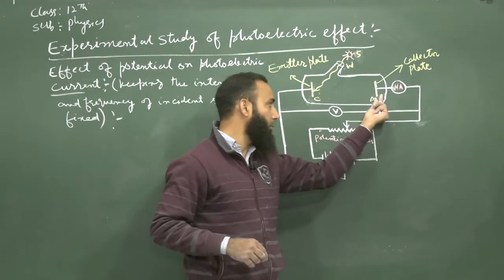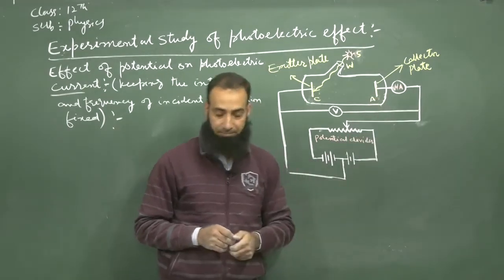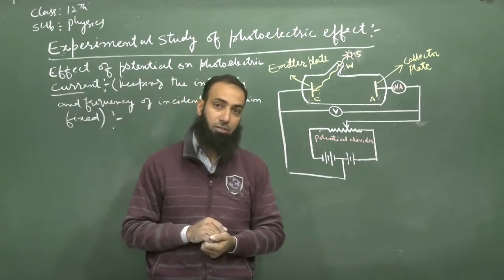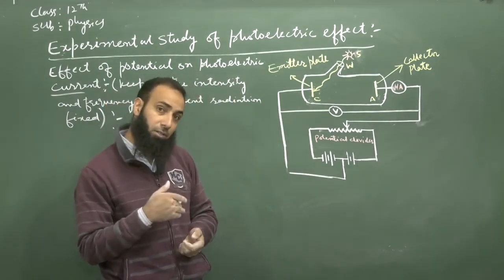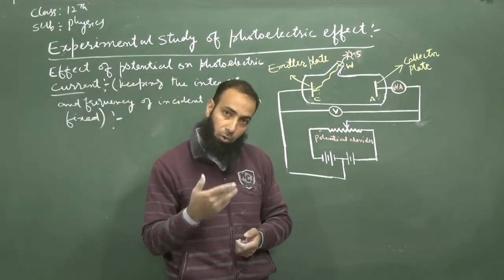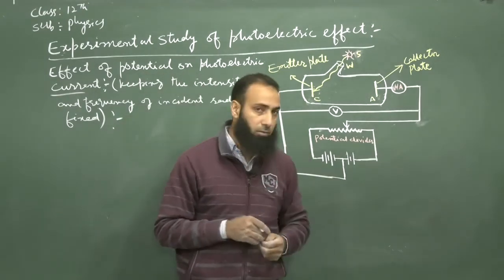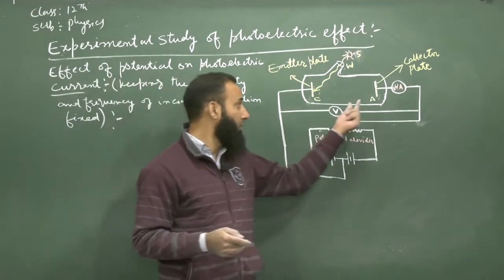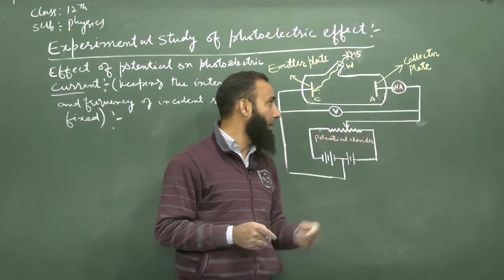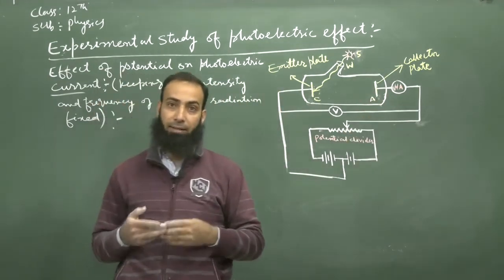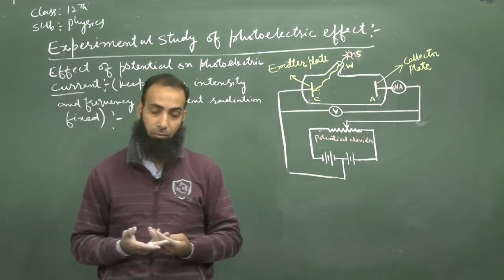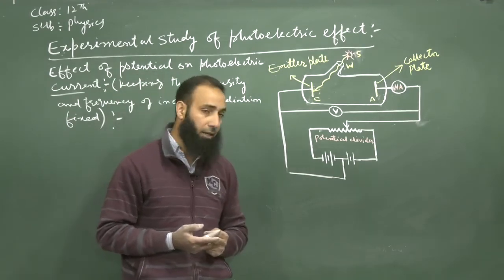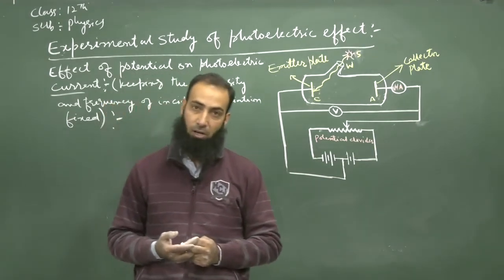When we increase the retarding potential of the plate A, it was found that the photoelectric current starts decreasing. When we make the retarding potential more and more, the photoelectric current decreases rapidly, and at a certain negative retarding potential of the plate A, the photoelectric current becomes zero. That negative potential of the plate A is known as the stopping potential or cutoff potential.